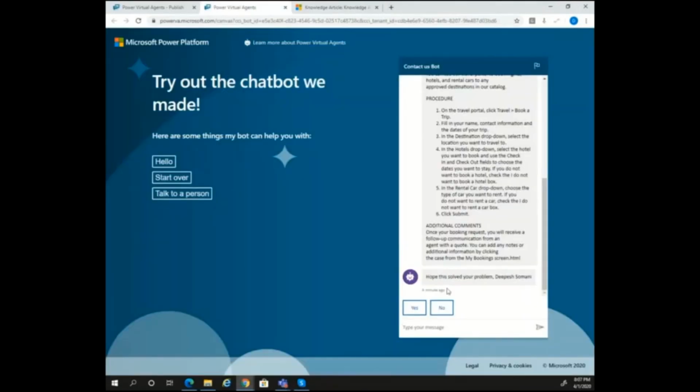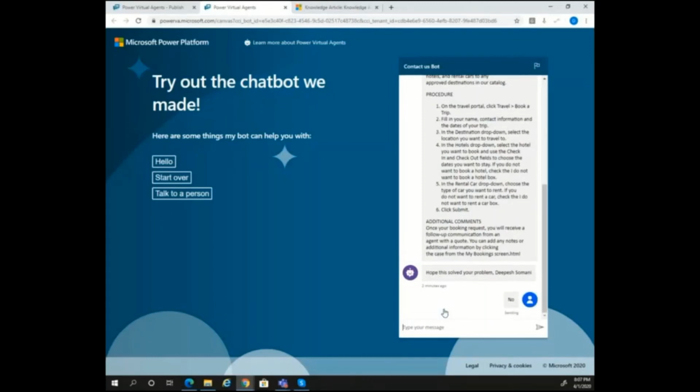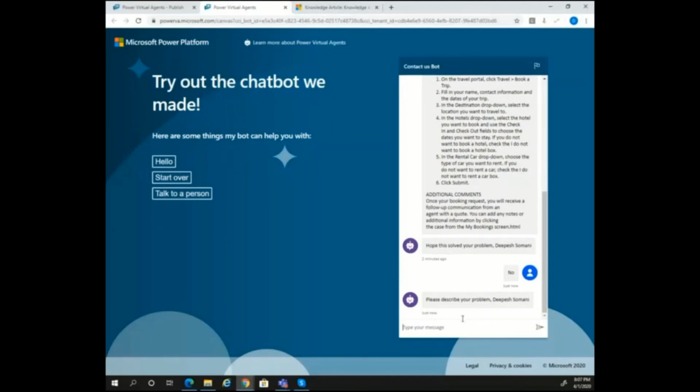Let's say I'm not convinced with this particular solution. So it is asking me, hope this solved your problem. And I'm getting a yes and no screen over here. So I have a decision to make as well. No human intervention whatsoever yet. No technical implementation done with somebody coming in and coding yet. So I will just go and say no. Now it is asking me to describe my problem in further detail. I'm going to put in some key information to go through my problem.